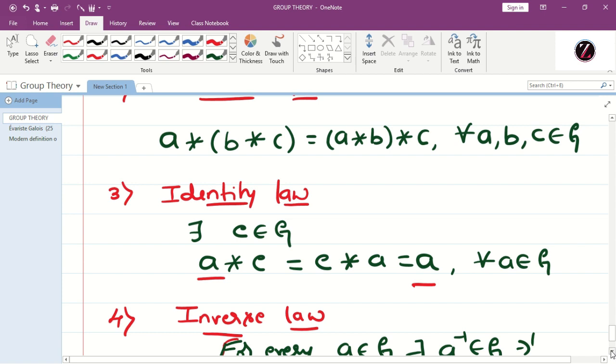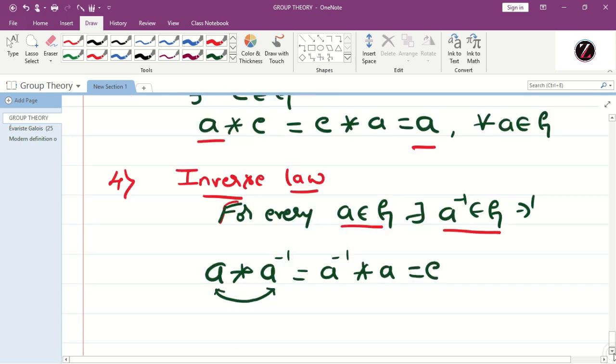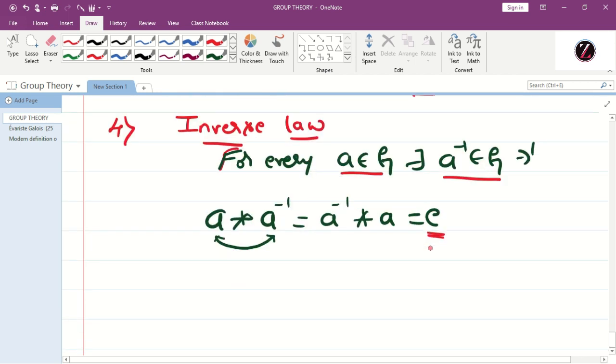What is inverse law? For every element in G, there exists a inverse in G, that means in the same set, such that if you combine those two, I should get the identity element. Therefore, if G is a group with binary operation star, then we denote that by G comma star.